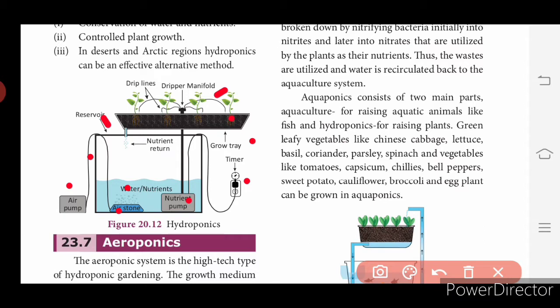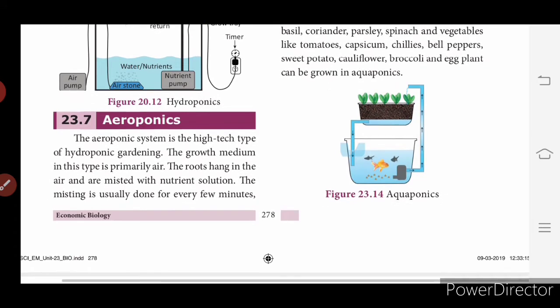Okay, so the nutrient in turn will return back to the water again. After the nutrients have been used by the plants, it will return back to the water. So this is the setup for hydroponics. Without soil, using only nutrient water, we grow the plants. The next one is aeroponics.